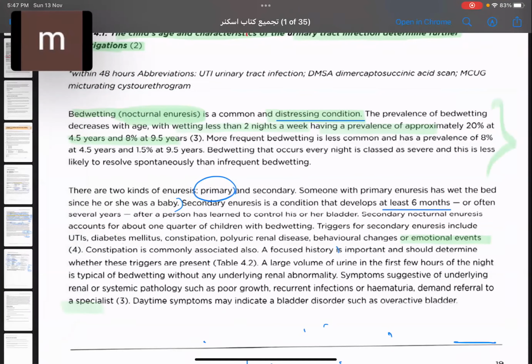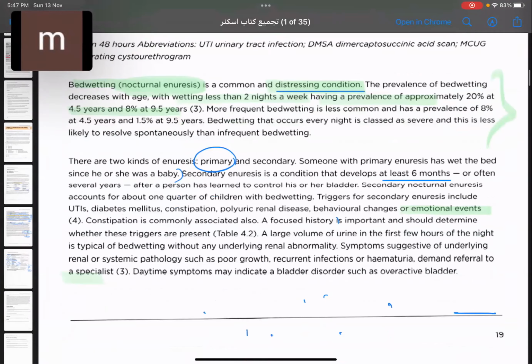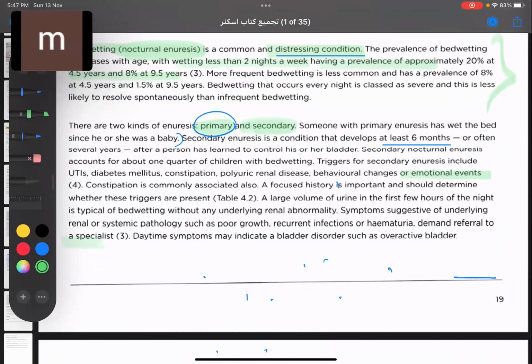Now, there are two kinds of enuresis, primary and secondary. Someone with primary enuresis has wet the bed since he or she was a baby. So they were never toilet trained. Secondary enuresis is a condition that develops at least 6 months or often several years after a person has learned to control the bladder.